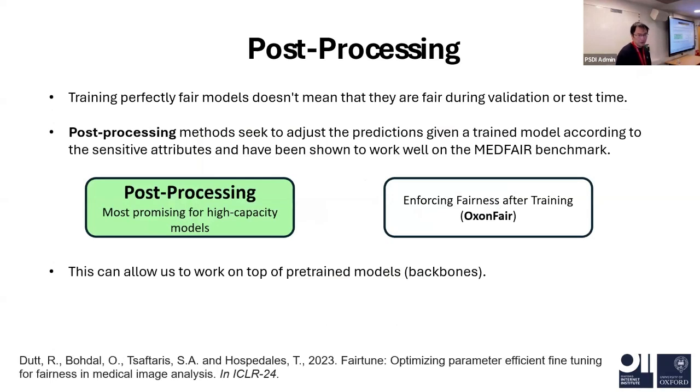So this is why we want to use post-processing, which means we handle the fairness after we already trained the model. Because training a fair model doesn't mean that it is fair during validation or testing time, because there are a lot of definitions of fairness. Maybe during the training phase we can only use one definition of fairness, but at testing time we are using another definition of fairness. So the in-processing model may not work, but post-processing can help with this kind of task. And this is why we designed our OxonFair as post-processing.